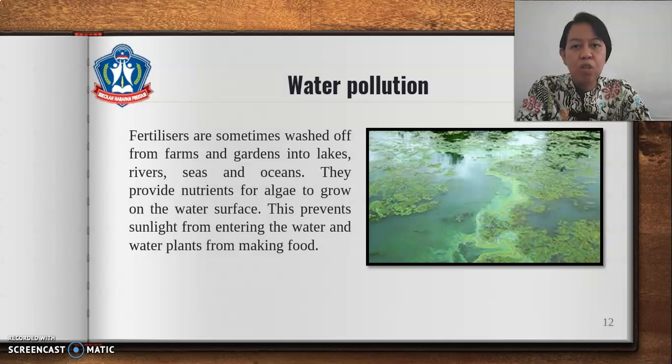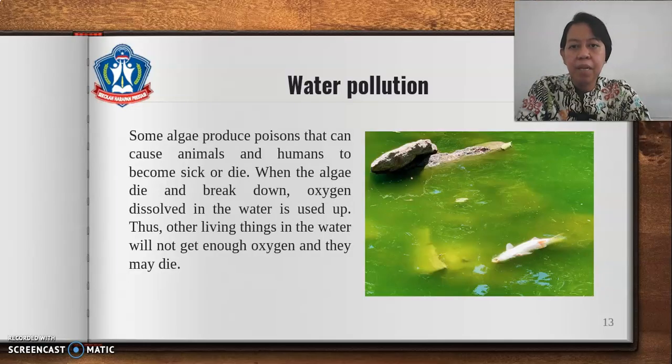Fertilizers are sometimes washed off from farms and gardens into lakes, rivers, seas, and oceans. They provide nutrients for algae to grow on the water surface. This prevents sunlight from entering the water and water plants from making food. Some algae produce poisons that can cause animals and humans to become sick or die. When the algae die and break down, oxygen dissolved in the water is used up.